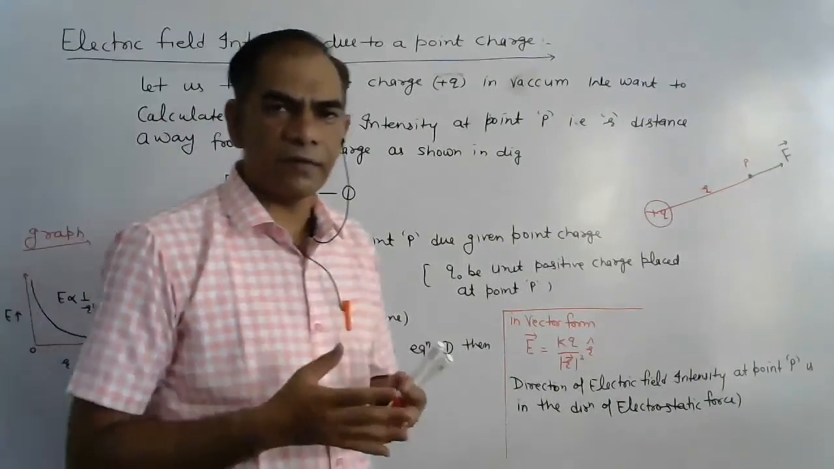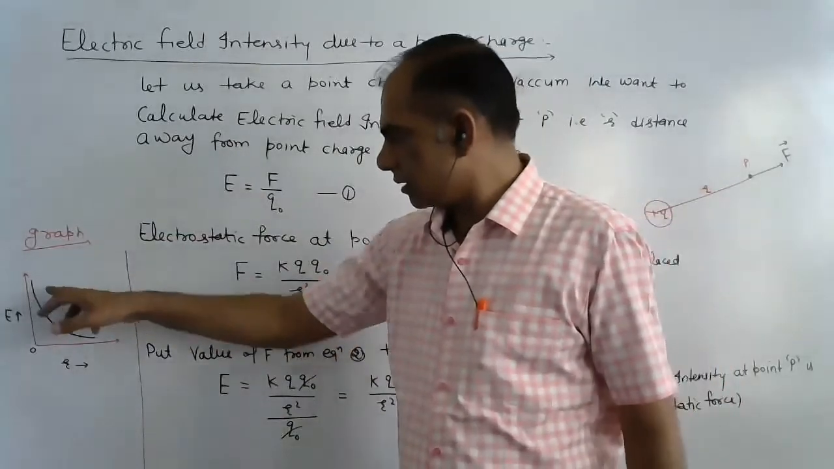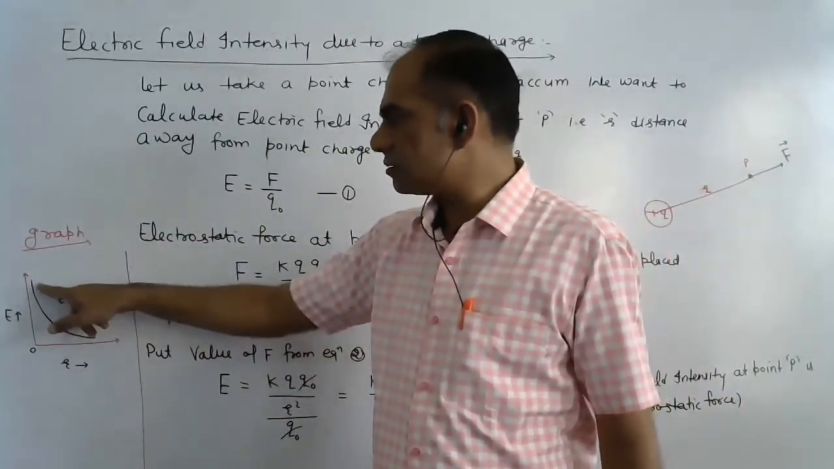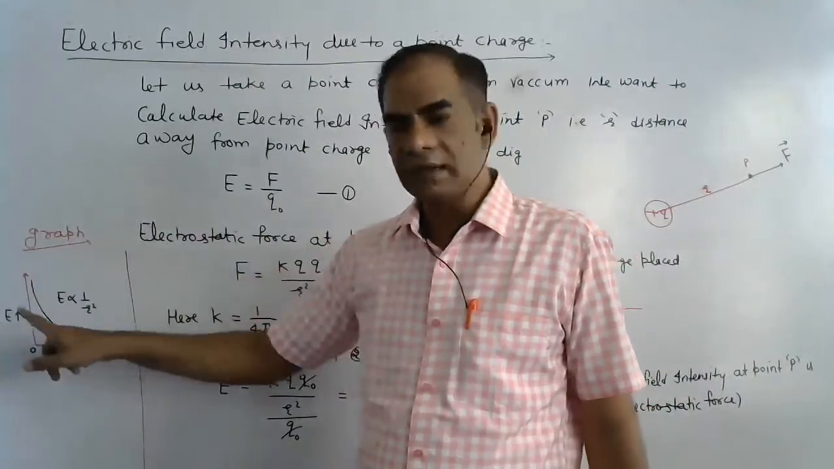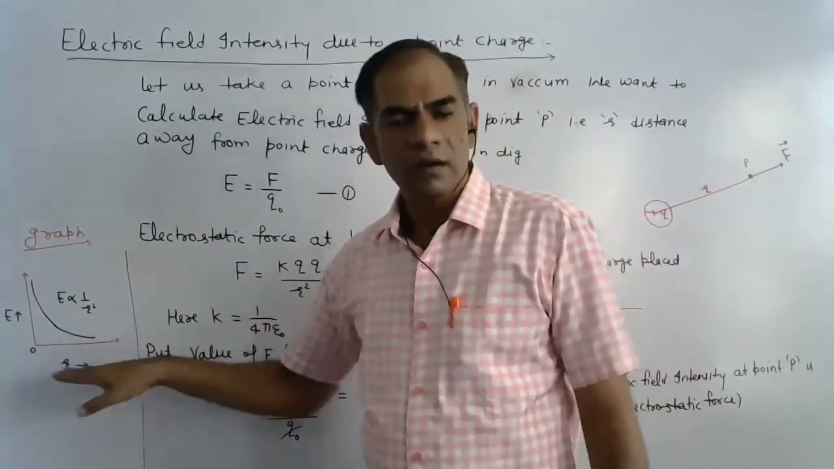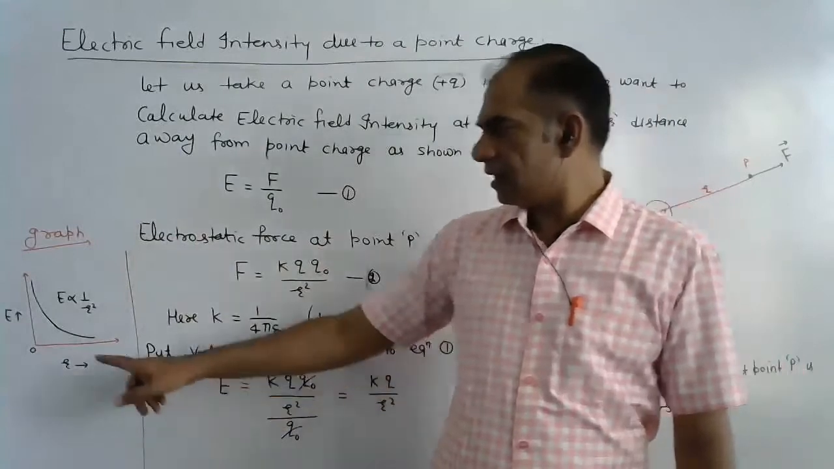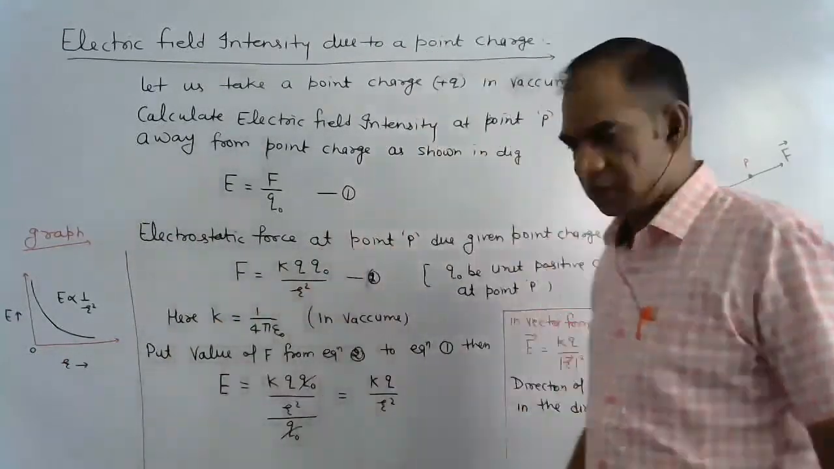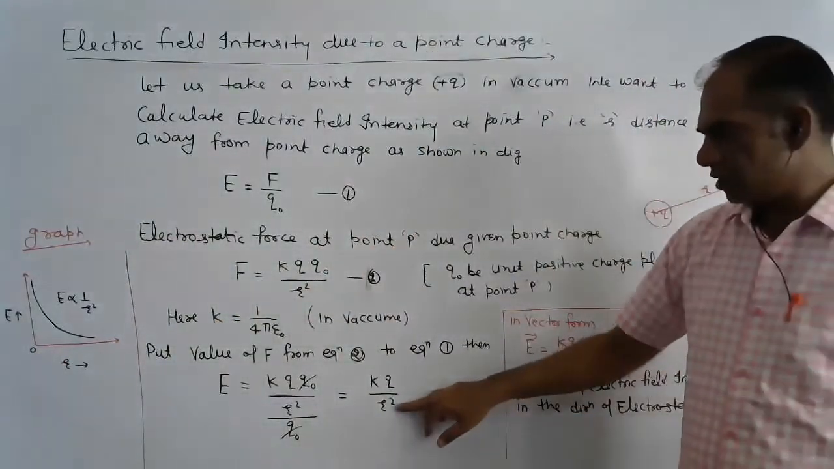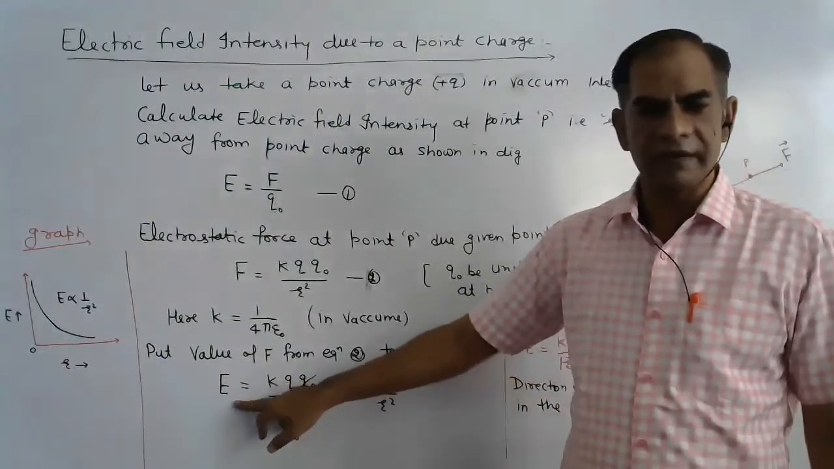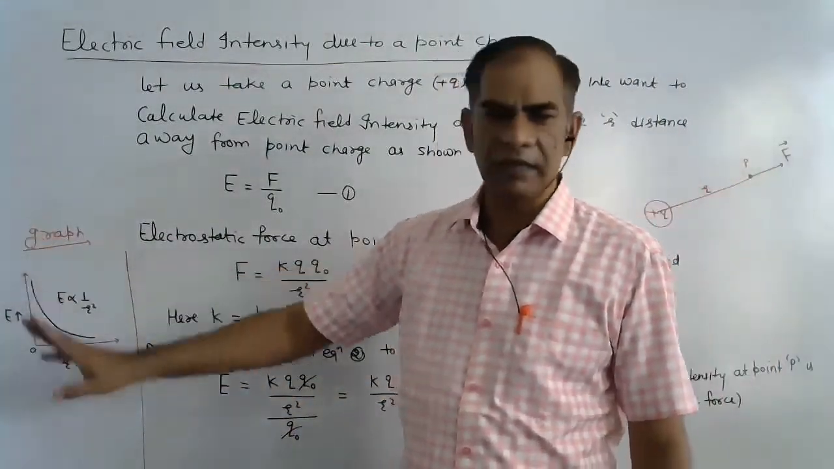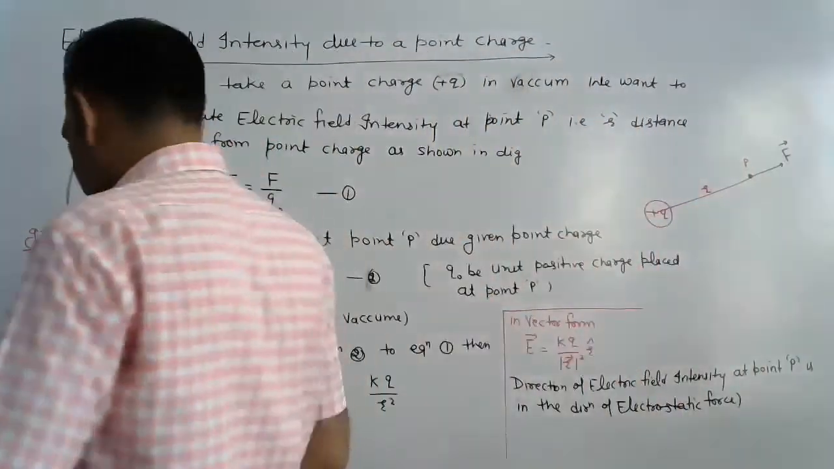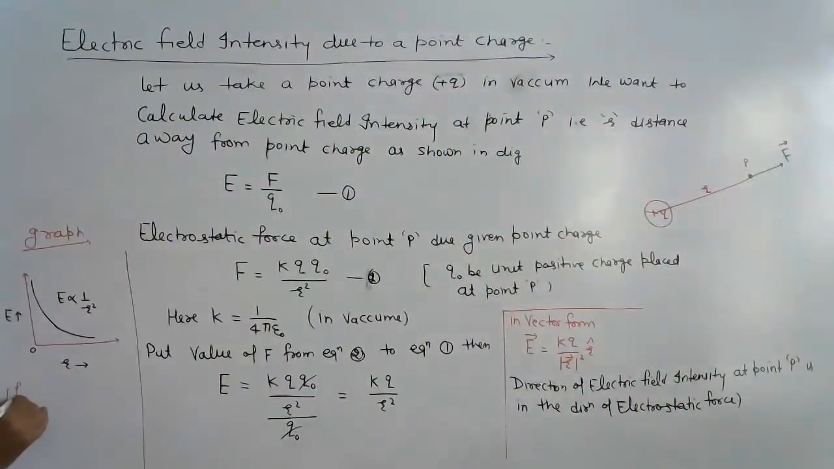The graph is in decreasing order, but it does not touch the vertical line and also does not touch the horizontal line, because if we put r equal to 0 in this formula, then E becomes infinity. So infinity can never be represented here. If r is equal to 0, then E is equal to infinity, and an infinity value is never represented on this graph.